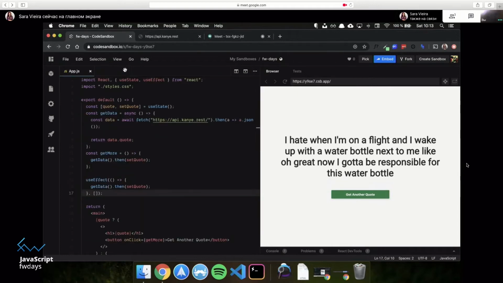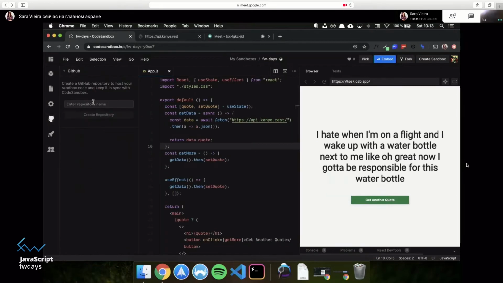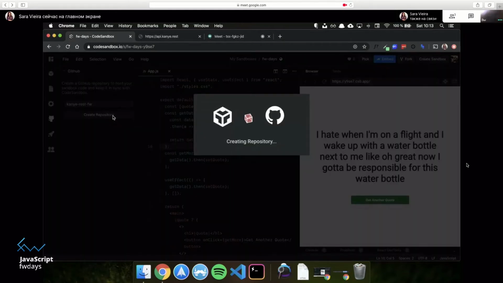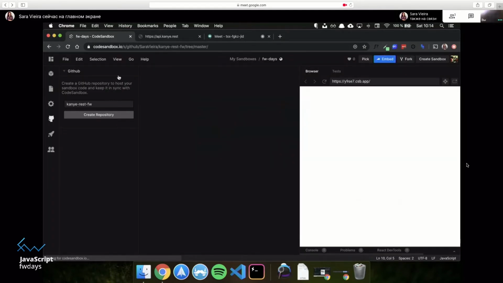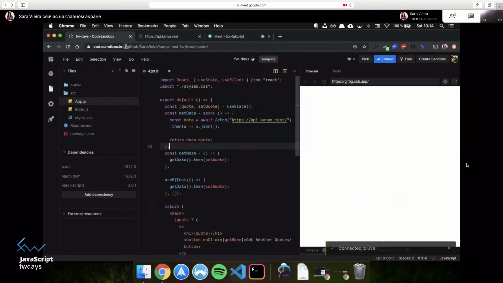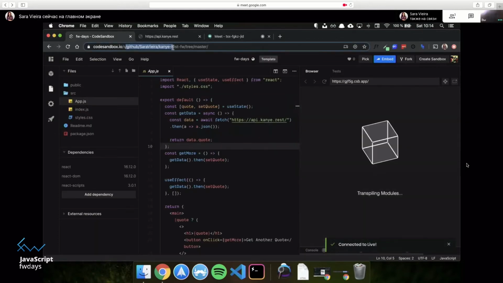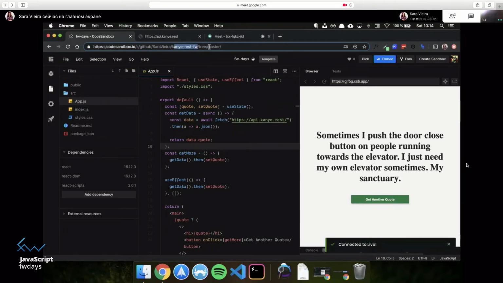So now we want to push this to GitHub. So we want to keep this in track. Okay, so let's do that. Excuse me. Okay, so you can create a GitHub repository. Let's call it Kanye West FW. And I'm going to create this repository. It's doing it. And you can see that the page completely reloaded. And now we're in this GitHub, that's my name, and then Kanye West and master.